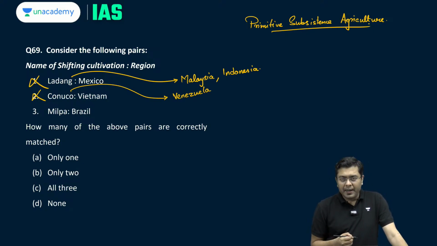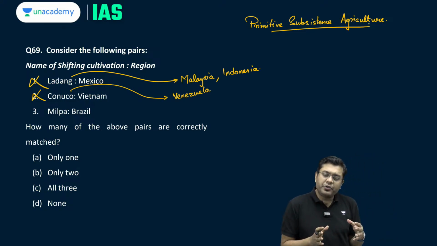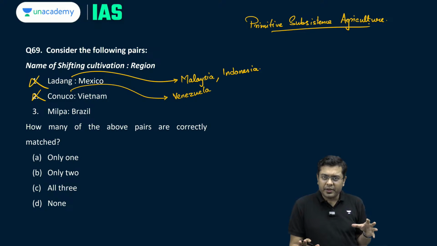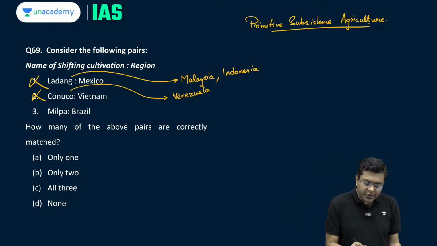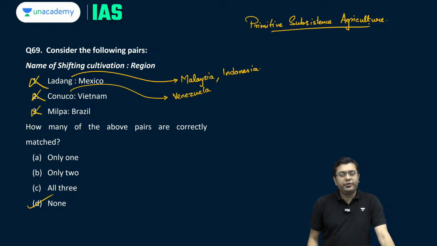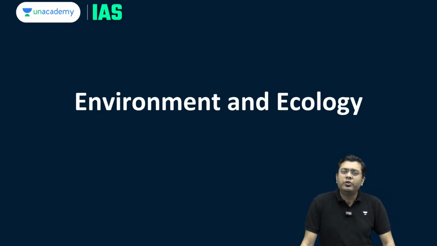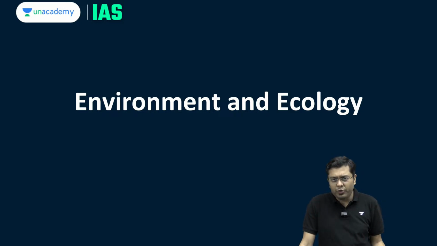Then you have Milpa. Milpa is a term used for shifting cultivation in the Central and Latin American region. Okay, it is not used in Brazil. So, here this is also incorrect. So, how many of the above are correctly matched? The answer is D. That is, none of them are correctly matched. So, this is about the cultivation and the agricultural aspect, the factual portion which can be relevant. Sometimes UPSC throws these kinds of questions at you.